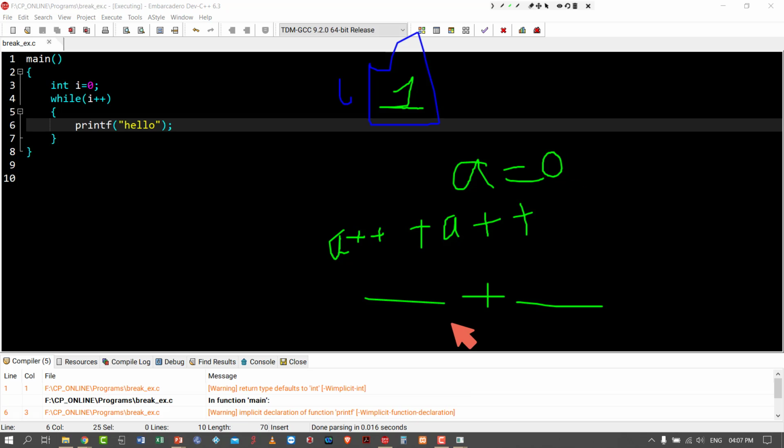Then a will be incremented, and here value will be 1. Then a will be incremented to 2. So similarly, first while I will be considered. Initially I is 0, so while 0 is false, then only I value will be incremented. Is it clear?